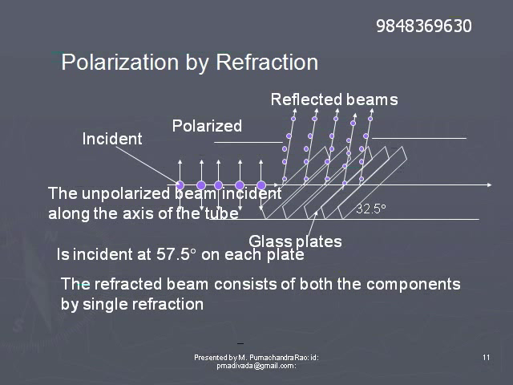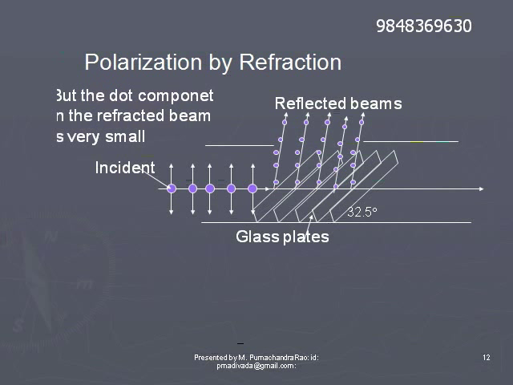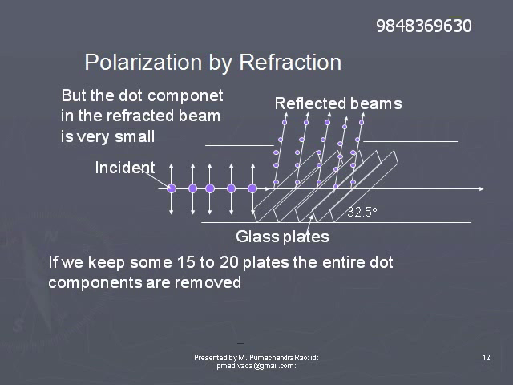The reflected beam is completely polarized, and the refracted beam consists of both components, the double arrowed component and the dot component. The dot component is very small, whereas the double arrowed component is very large, because the dot component is reflected. Hence the refracted beam consists of both components, but the dot component is very small.